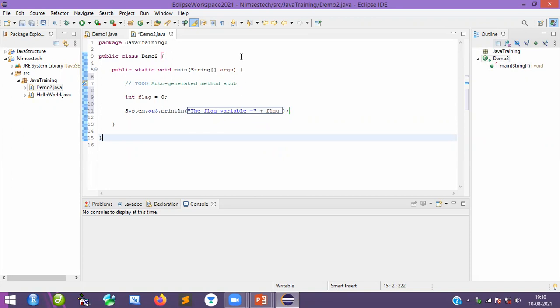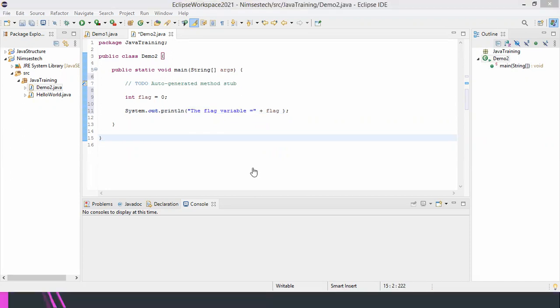Clear, everyone? Anybody have doubts? Let me know. Guys, anyone have doubts? Let me know in the chat. Parallel you can do. Hello, so many people are there. Let me know, have you understood or not?